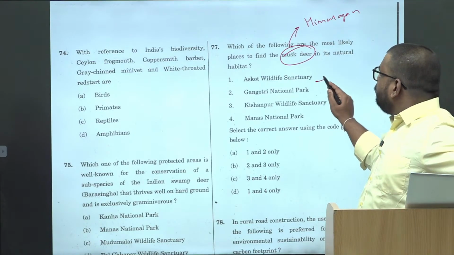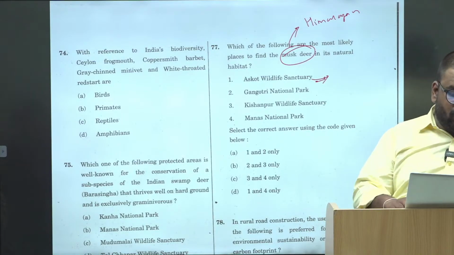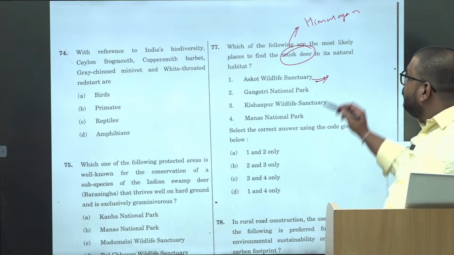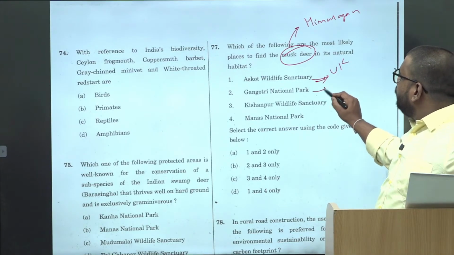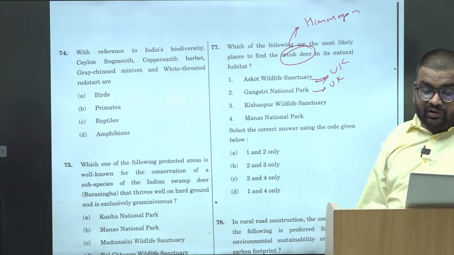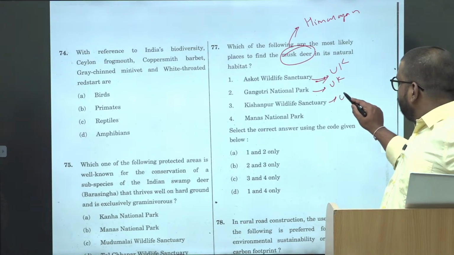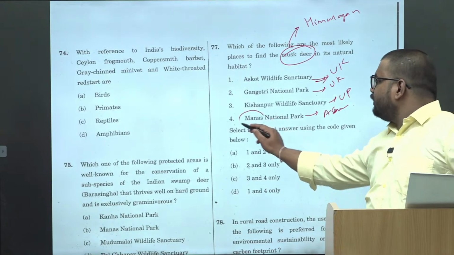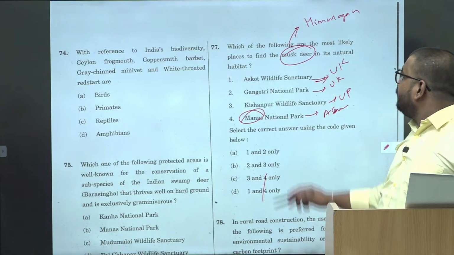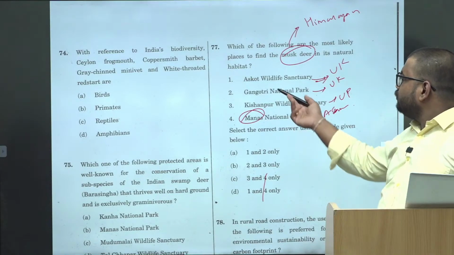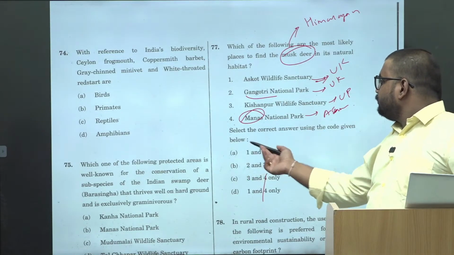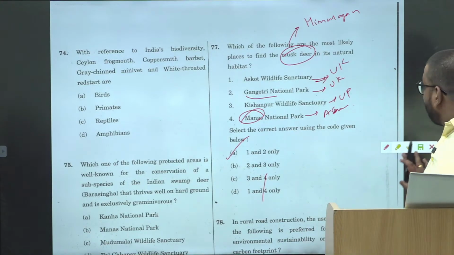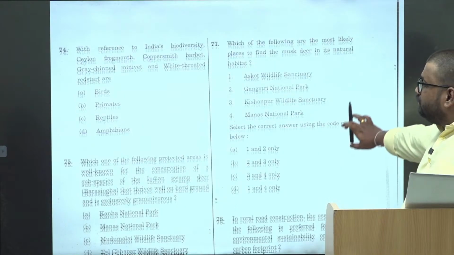Okay. Then Ascot Wildlife Sanctuary is where? Where is the Ascot Wildlife Sanctuary? It's in Uttarakhand. Gangotri is Uttarakhand. Kishanpur is in UP and Manas is in Assam. Right? ये तो सबसे easy elimination है. 4 तो आपका सबसे पहला जाएगा because ये हिमालय में रहता है. 2 में से ही चूज करना है. इसमें भी गंगोत्री नाम है. दोनों में है. दोनों में से. ठीक है. So this is how you solve the questions related to the location of the species.